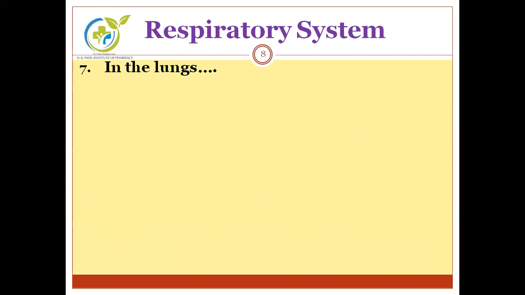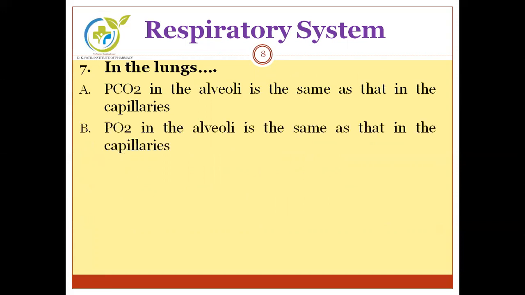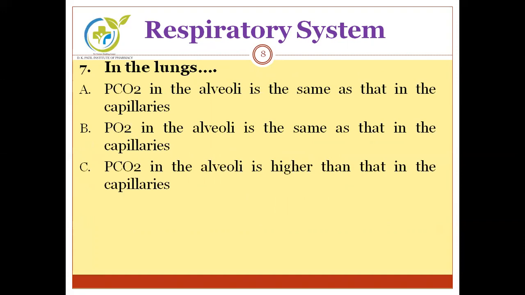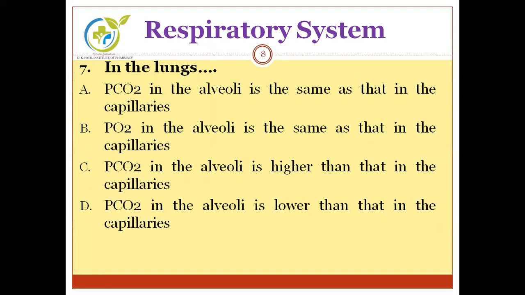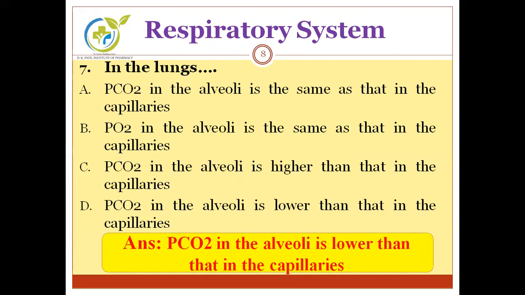Moving to the next question. In the lungs, options are PCO2, that is pressure of CO2 in the alveoli, is same as that in the capillaries. PO2 in the alveoli is same as that of capillaries. PCO2 in alveoli is higher than capillaries. PCO2 in alveoli is lower than capillaries. Can you guess the correct answer? The correct answer is PCO2 in the alveoli is lower than that in capillaries.